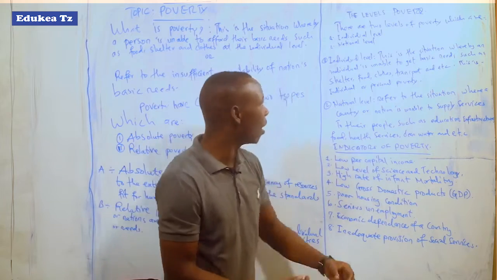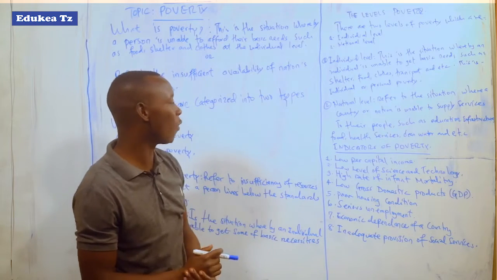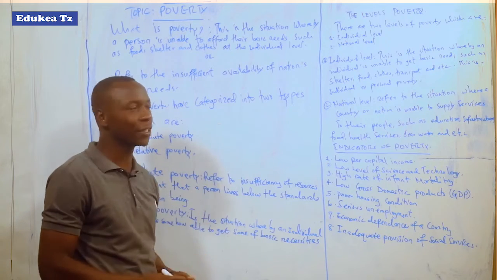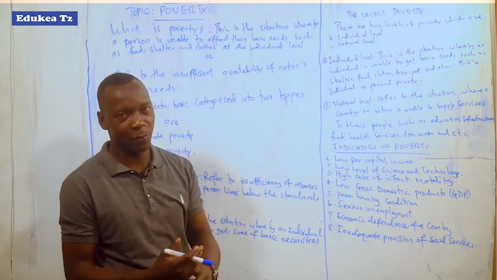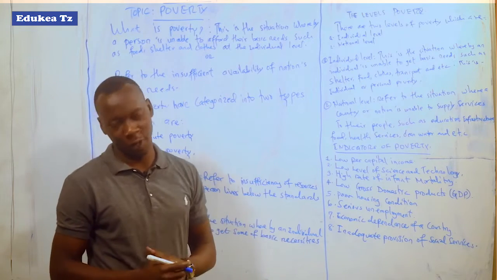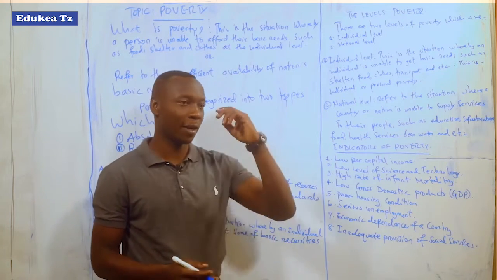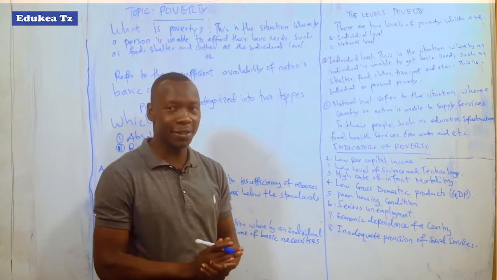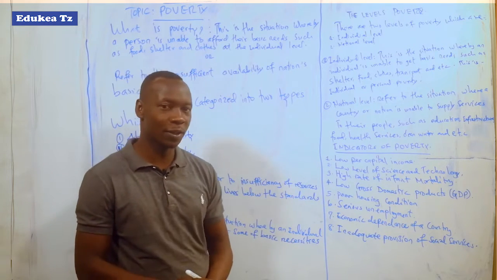So my dear students, after looking from the definition to the types of poverty and the levels of poverty, now you should be able to identify types of poverty, levels of poverty, and what poverty is. You can explain what poverty is, and you should be able to differentiate between the individual level and the national level. That can be the indication that you have understood the meaning of poverty. So after looking at that, let us see the indicators of poverty in any nation.